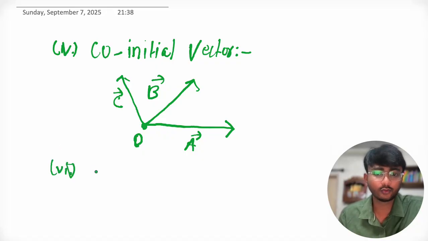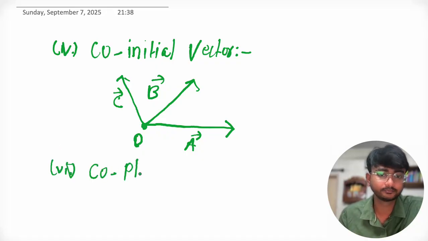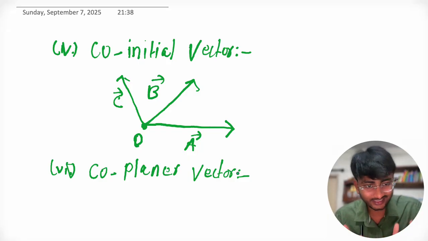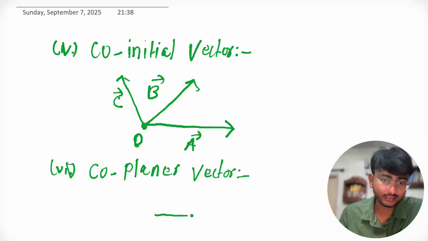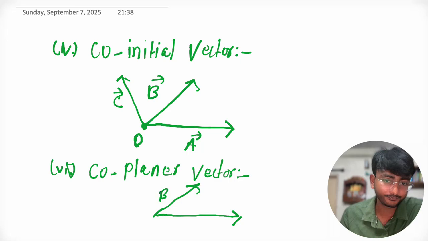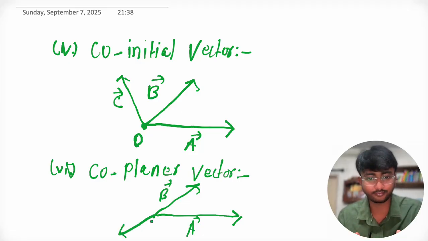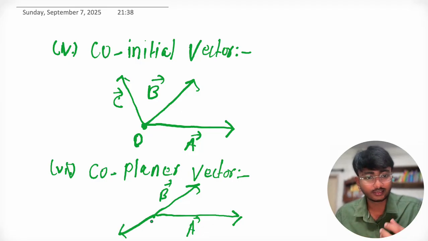We have another type of vector, that is coplanar vector. When vectors are in the same plane, then that is called coplanar vector. Suppose this is vector A, this is vector B, and there is another vector which is like this. This is a two-dimension figure.